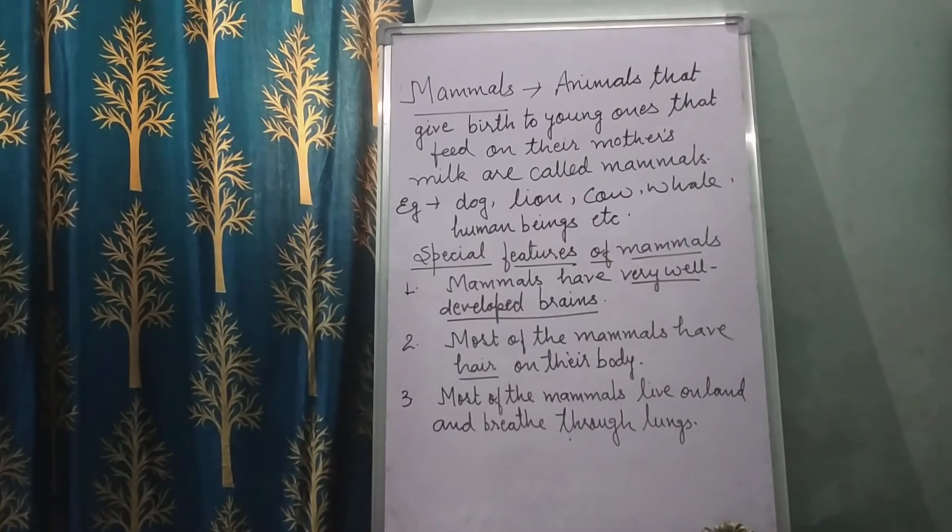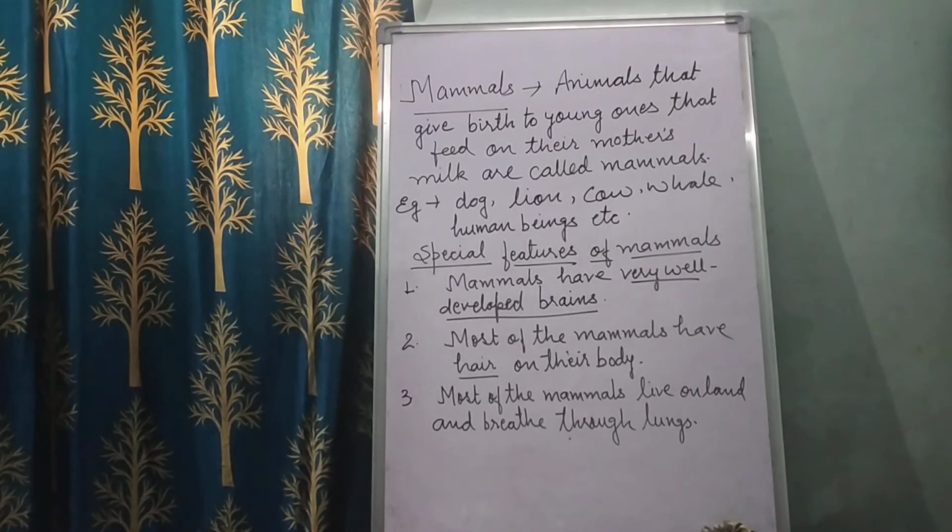Children, we were talking about whales and dolphins. Whales and dolphins are mammals found in water, but they do not have hair on their body, because most mammals have hair on their body. But these whales and dolphins are mammals that are found in water, and they do not have hair on their body. Most mammals live on land and breathe through lungs.